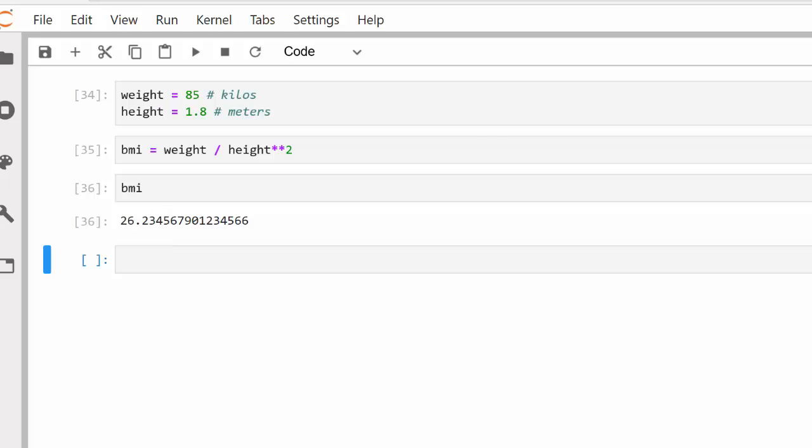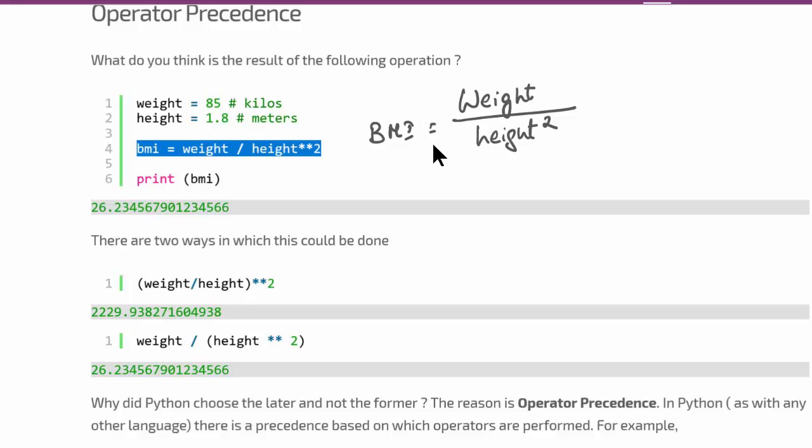Now tell me something. The way we have written this in Python is weight divided by height squared, right? So this is height squared, and then we said weight divided by height. Why is it that weight was not divided by height before we did the exponentiation? Why is it that Python has intelligently done the exponentiation first, and then weight was divided by what was obtained by squaring the height?